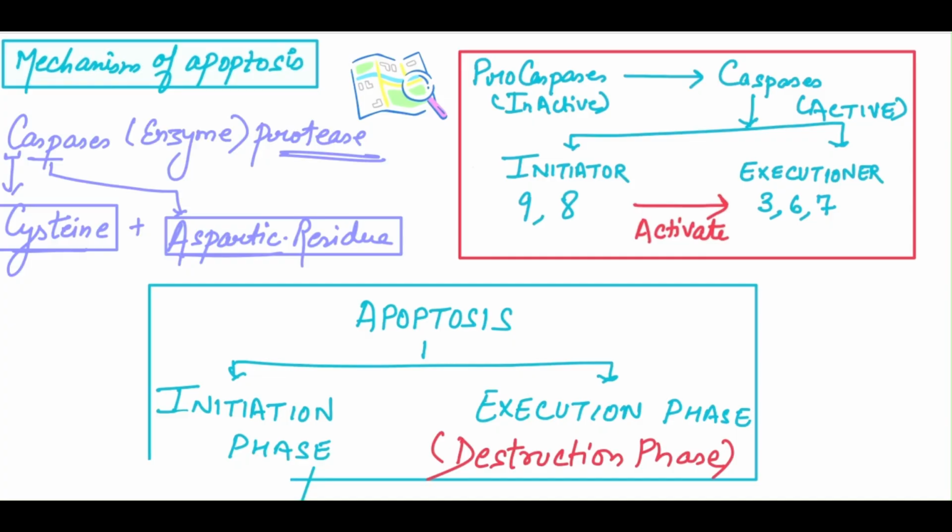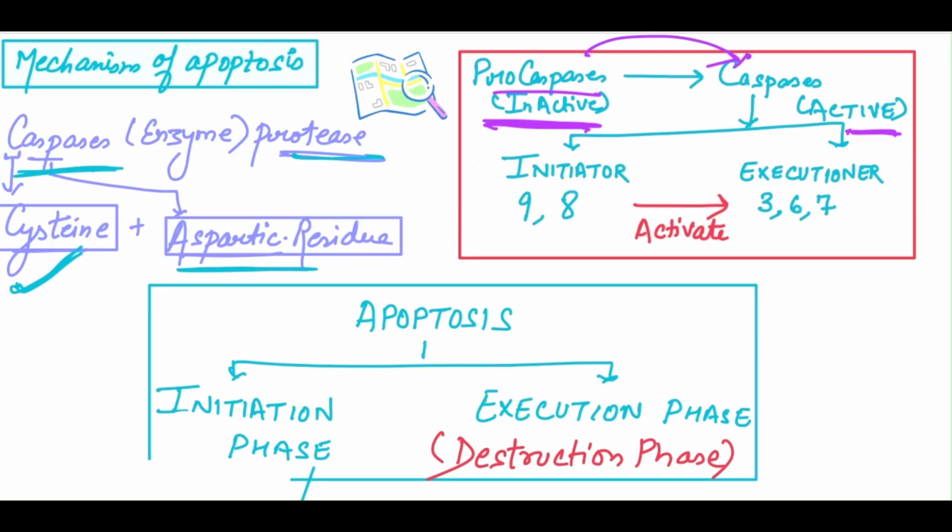The hero of apoptosis is the caspases. What are caspases? Caspases are cysteine proteases, enzymes that cleave proteins after an aspartic acid residue. But remember one important point: these caspases are produced as inactive enzymes, as procaspases. They need to be activated first. Procaspases need to be activated into caspases.